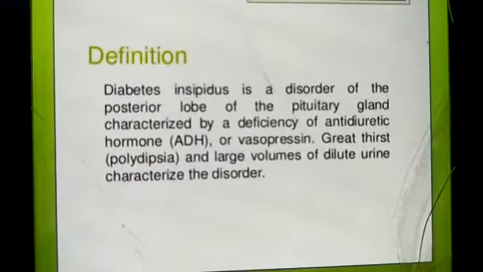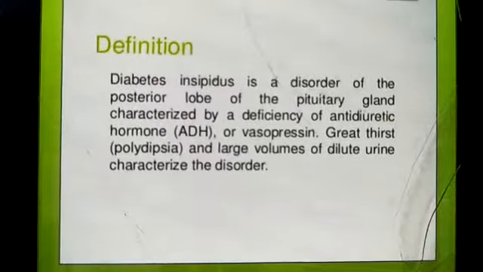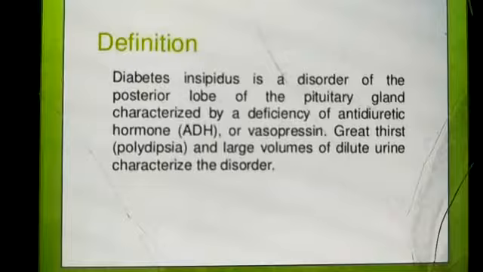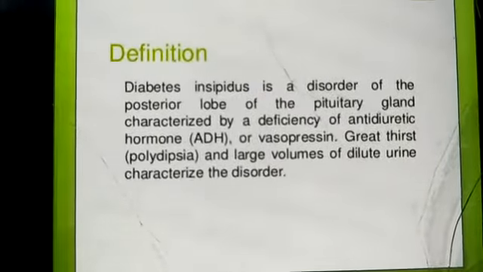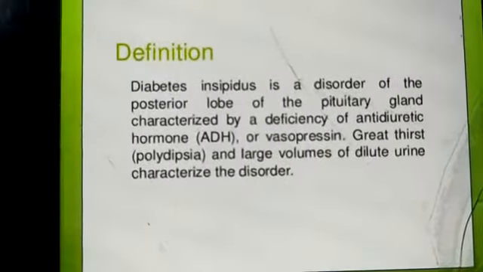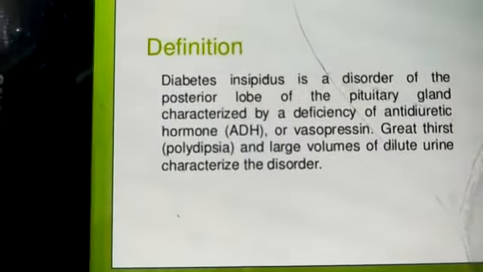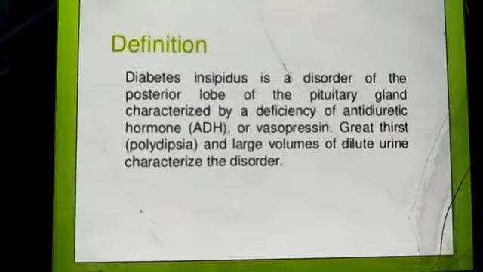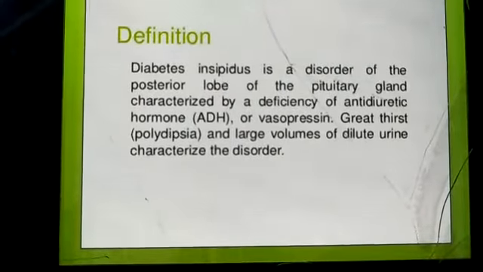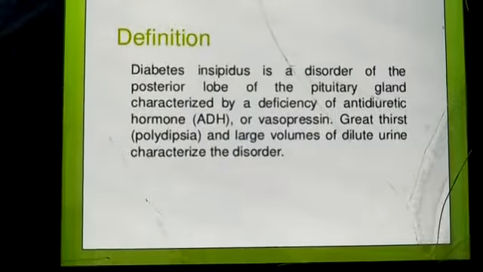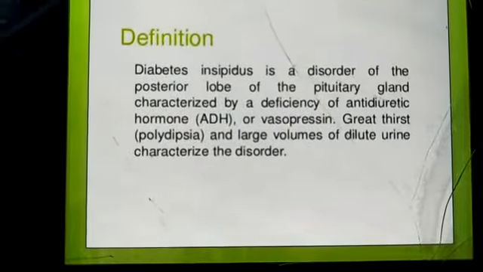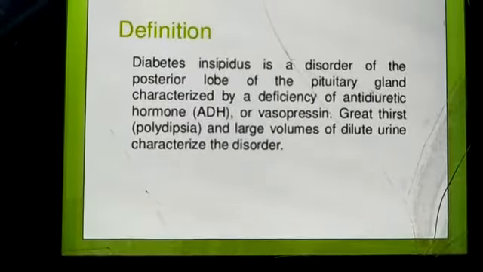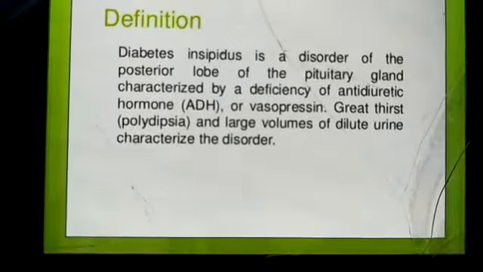Then the condition that develops is known as diabetes insipidus, where water is not being reabsorbed for the body and diluted urine is being produced in excess, because the pituitary gland is not secreting this hormone in the required amount. That's why the condition develops, that is the disorder. Diabetes insipidus is a disorder of the posterior lobe of the pituitary gland, caused by deficiency of antidiuretic hormone, that is vasopressin.